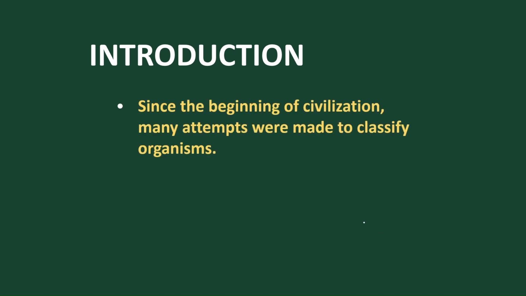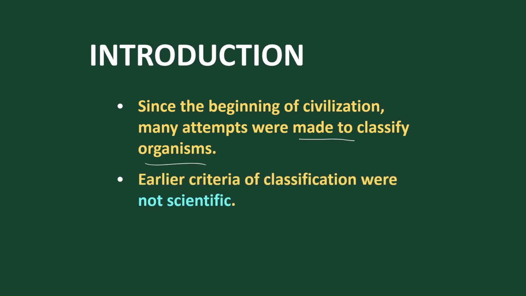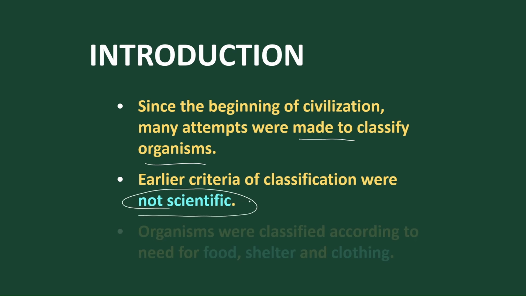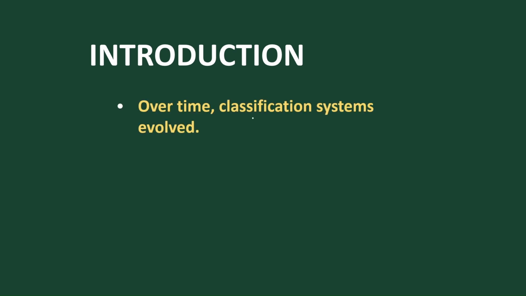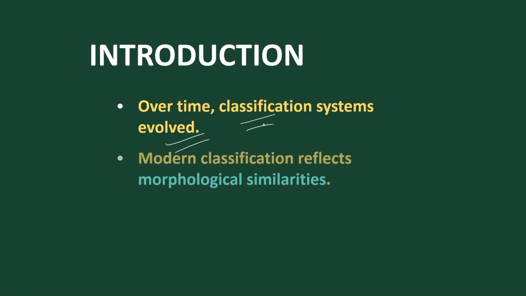So let's start. Since the beginning of civilizations, many attempts were made to classify organisms. But the criteria of classification previously was not a scientific approach. It was mostly based on food, shelter and clothing. And we also came to know that over time, classification systems have evolved and changed a lot.